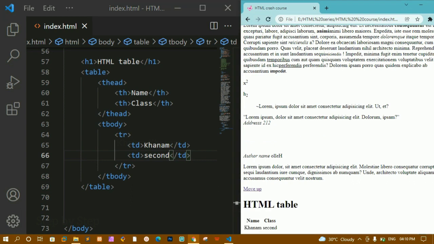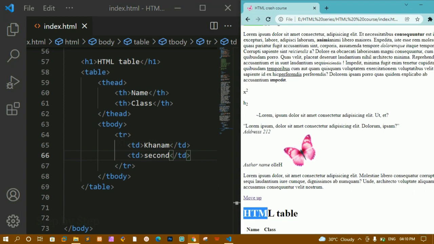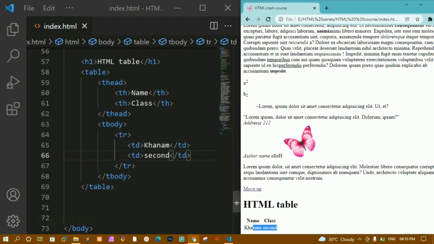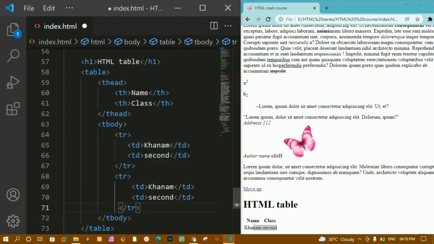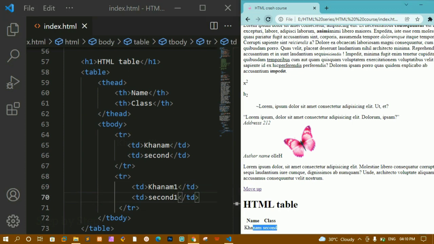I'll save this. I'll refresh this one. Now you can see this is the name, this is the class, and inside that I'm having this output, Khanam and second. In the same way I can give multiple data here. I just have to copy and paste. Let me write here Khanam 1, second 1. I'll save this and refresh. Now you can see the second data has been displayed.